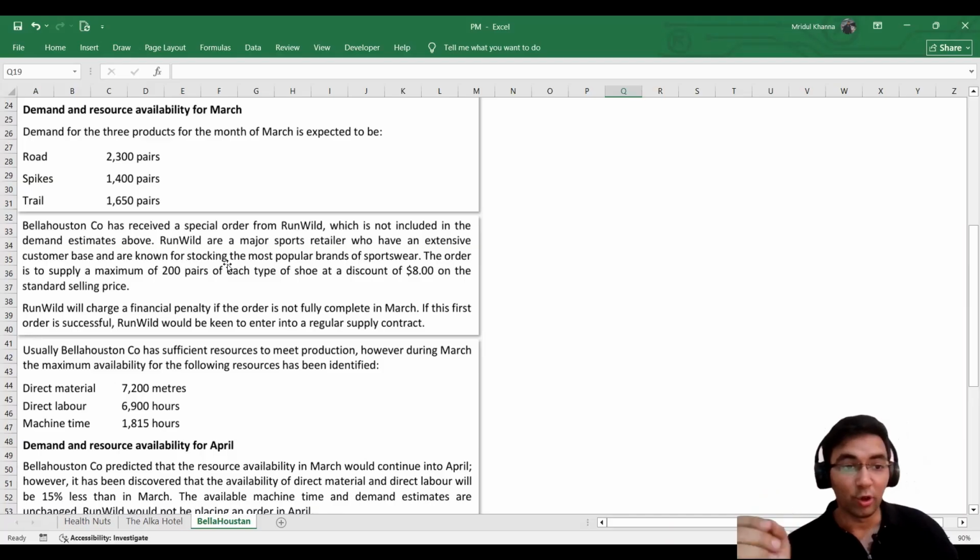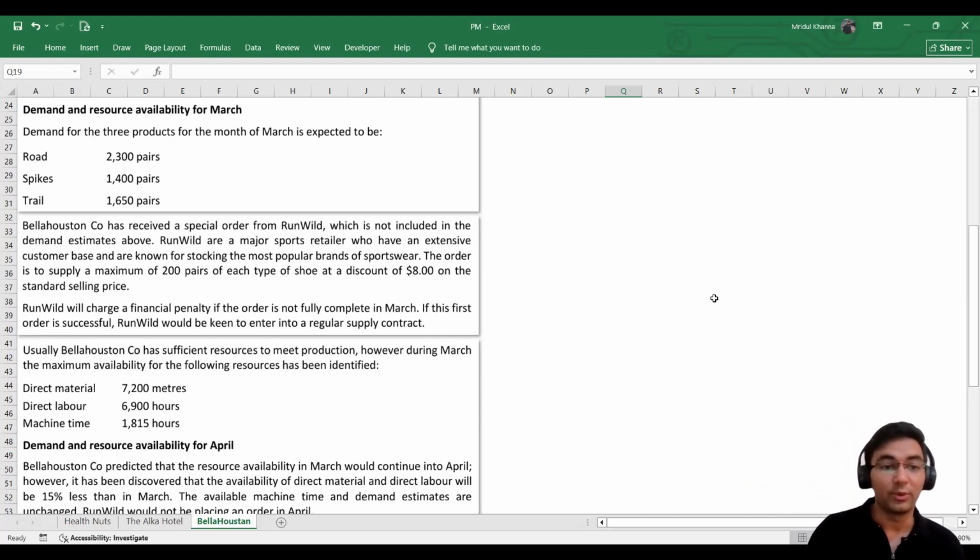The order is to supply a maximum of 200 pairs of each type of shoe at a discount of $8 on the standard selling price. All right, so this is a specific order where they are asking for 200 pairs of each kind of shoe. This is a good deal because Bellahouston would be able to sell way more products quickly than by selling them in the market. But what it has to compromise is that it has to offer a discount of $8 on the standard selling price. Okay, and then we will see what we will do with this info.